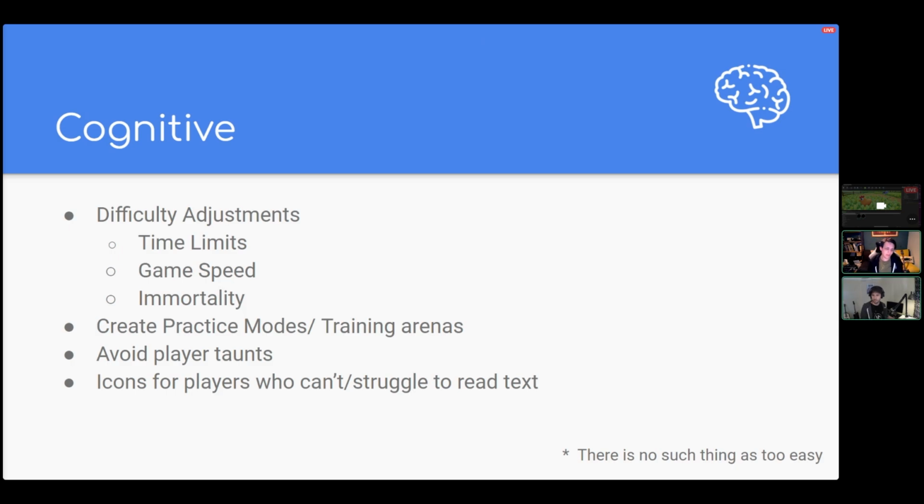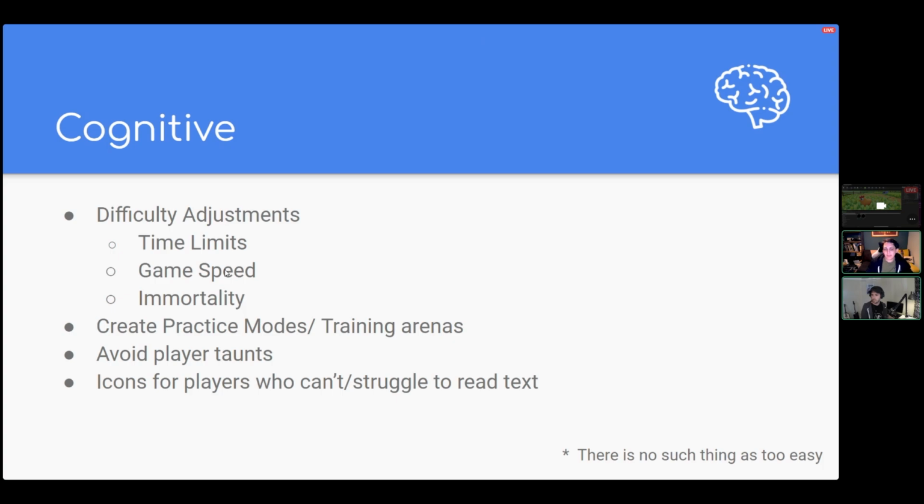So difficulty obviously is a really key one for cognitive and input. A lot of these two things are shared. So kind of allowing the player to control time limits, or giving them options to have infinite time, or often reversing the design can make things better. So rather than having a time limit on a particular task, allow players to have as much time as they need to complete the task, but then reward players for completing under a certain time. I think actually the new Crash Bandicoot did quite a good job of this by flipping lives around. So rather than having a set number of lives that you had to live by, you were just rewarded for using under a certain amount per map.